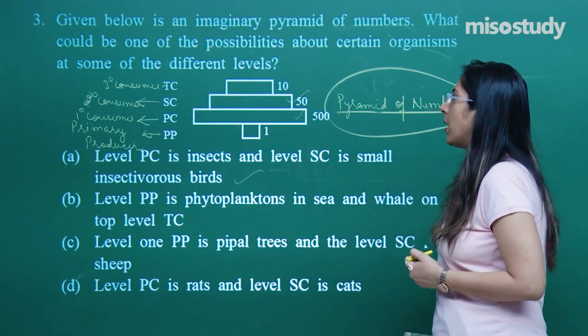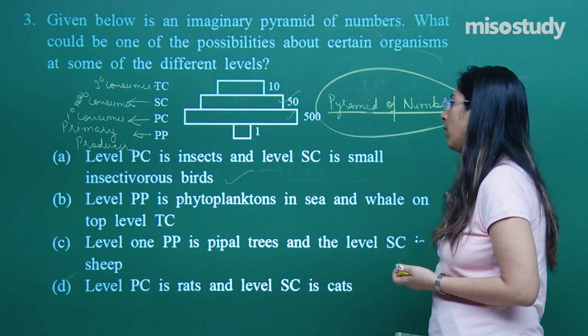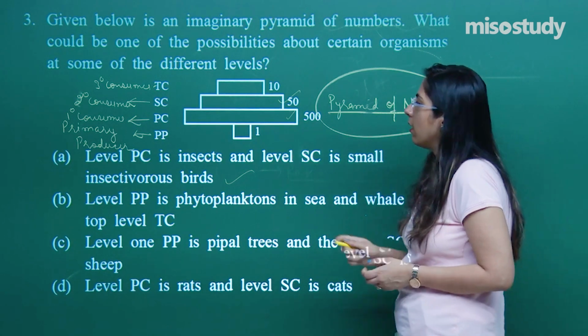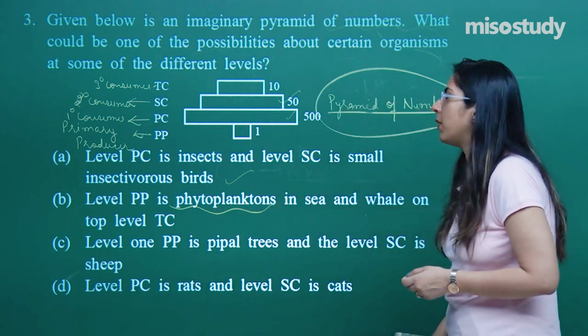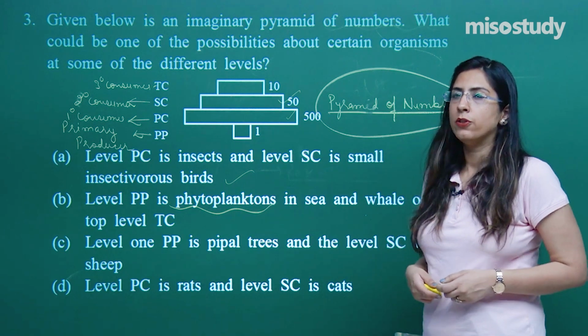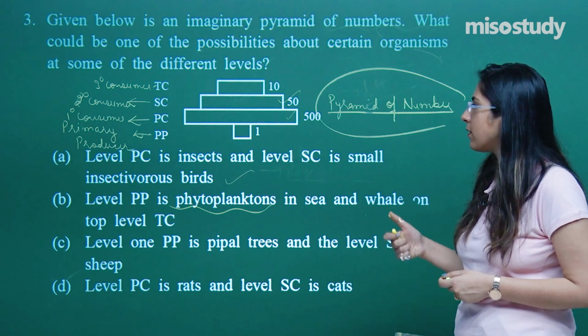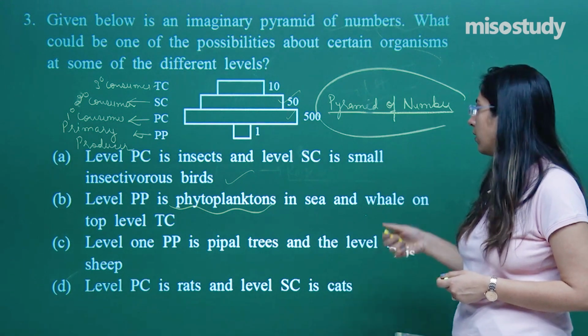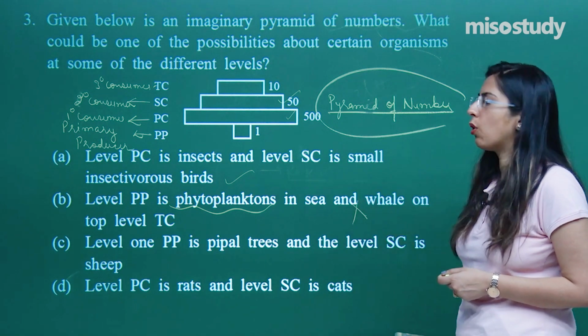Level primary producers is a phytoplankton in the sea and the whale on the top. First of all, they are talking about the pyramid of number, so the number of phytoplankton should be high enough. So the pyramid is always upright. In the case of phytoplankton and the whale as the tertiary consumer, this seems to be a wrong option.